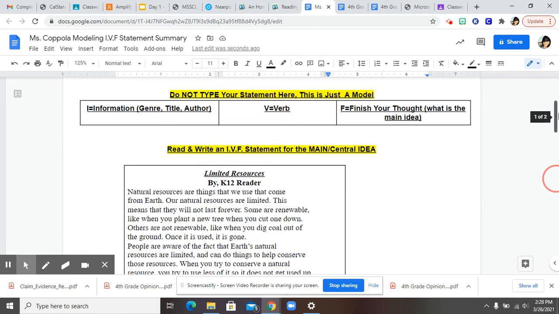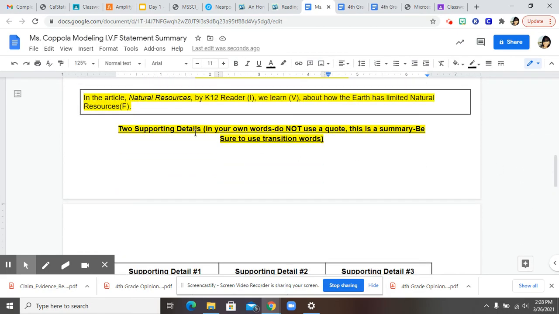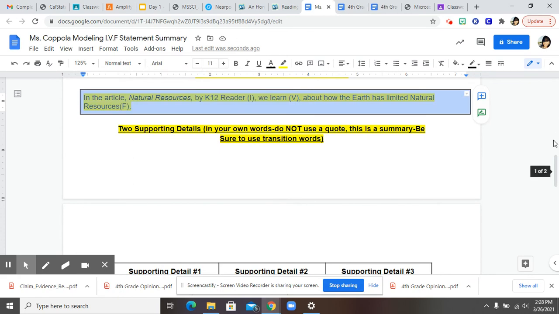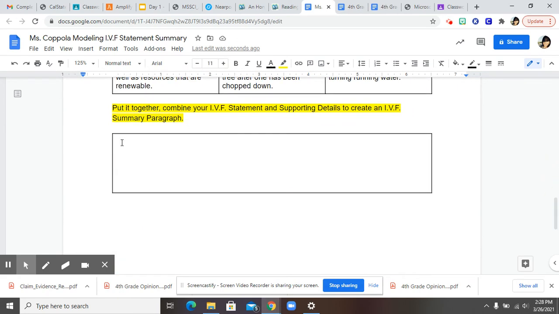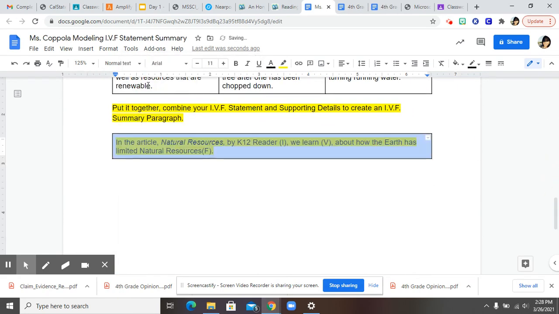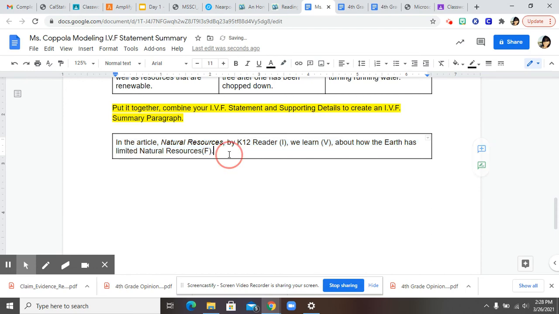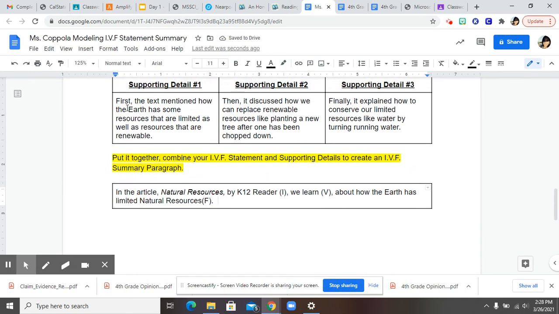and now we want to put it together because this is not a paragraph. So I'm going to copy my I.V.F statement, copy, and then I'm going to paste it right here. I'm also going to take my yellow off now. Okay, and now I'm going to put 2 spaces for my next sentence. I'm going to copy that.